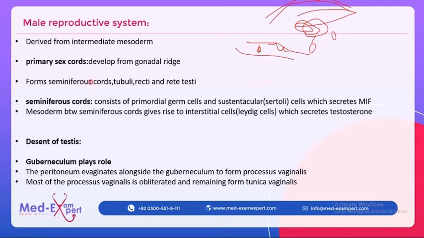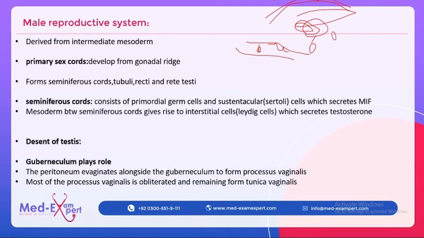You see the primary sex cords, how important these are in the male, whereas they were of no use in the female. They transformed into the rete ovarii and degenerated, whereas in the male they form the seminiferous cords, tubules and recti as well as rete testis. The secondary sex cords were formed in the female and they formed the reproductive structures like primordial follicles, whereas in the male no secondary sex cords have formed.